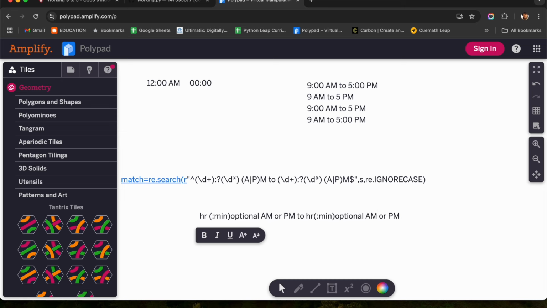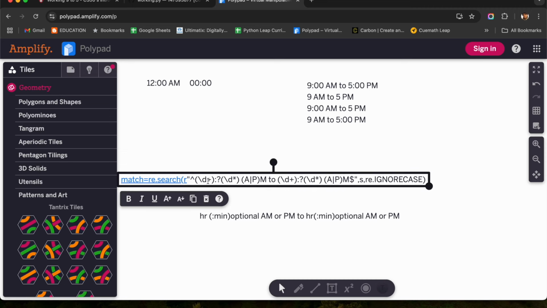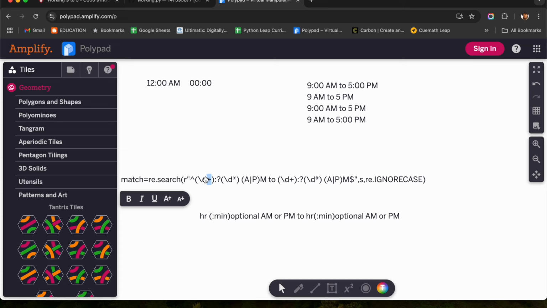So this is the basic structure which we are going to use in this particular thing. This hour part is nothing but a decimal value, a digit. So I have written it is going to be a digit. This plus symbol signifies either it is going to be a single digit or double digit. No worries. After that, this colon can be either 1 or 0.